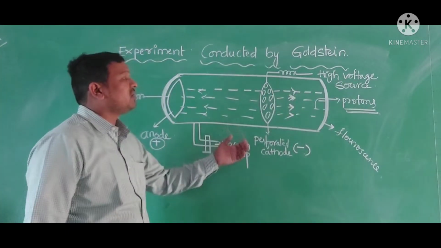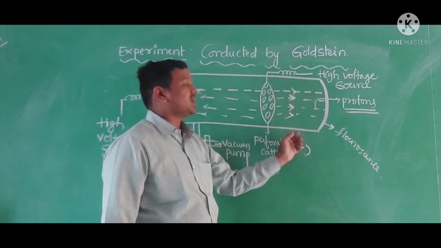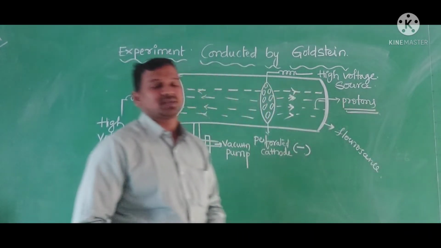Like this he discovered the anode rays as well as the protons.